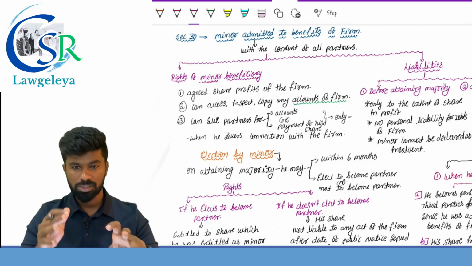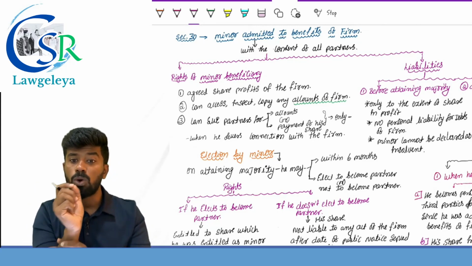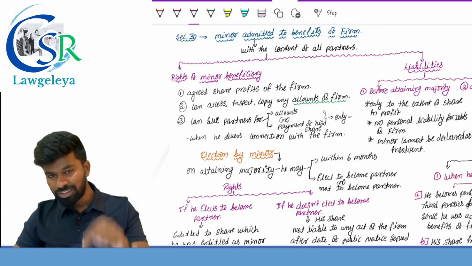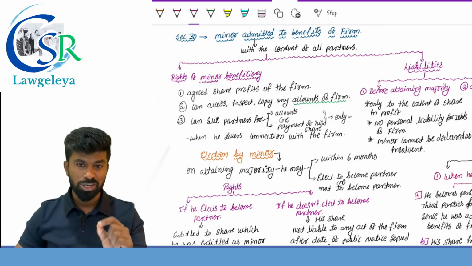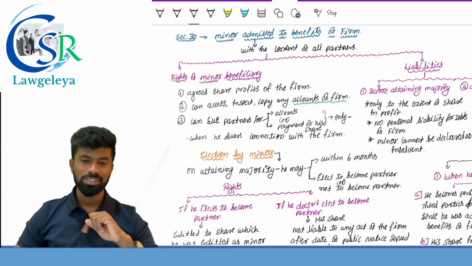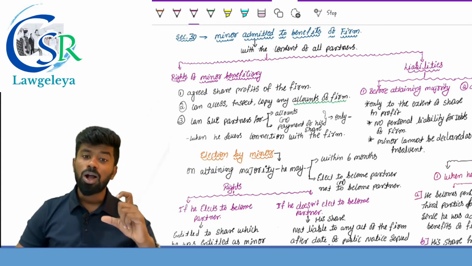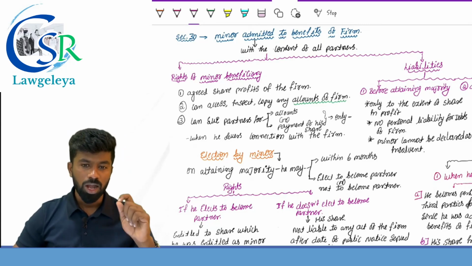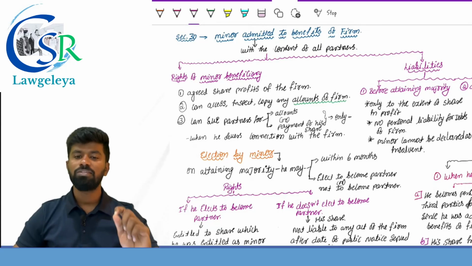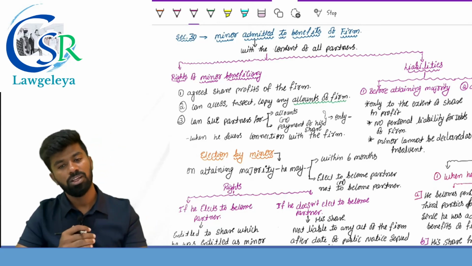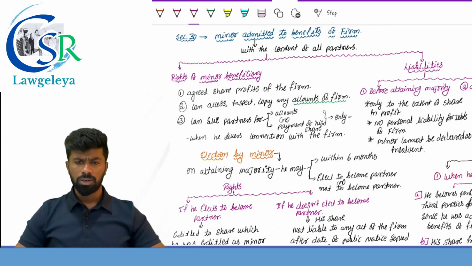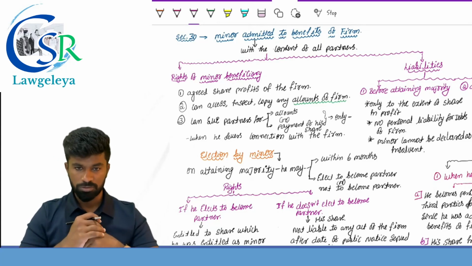He can access, inspect and copy any accounts of the firm, not any books of the firm, only the accounts of the firm. This right is different from section number 12. That is any books of the firm. This is what? Accounts of the firm. Next one, he can sue the partners for accounts or payment of his share only when he is agreeing to sever his connection with the firm. Means he should not continue as a partner once he initiates the case against the firm to recover his share or inspect the books of the firm.